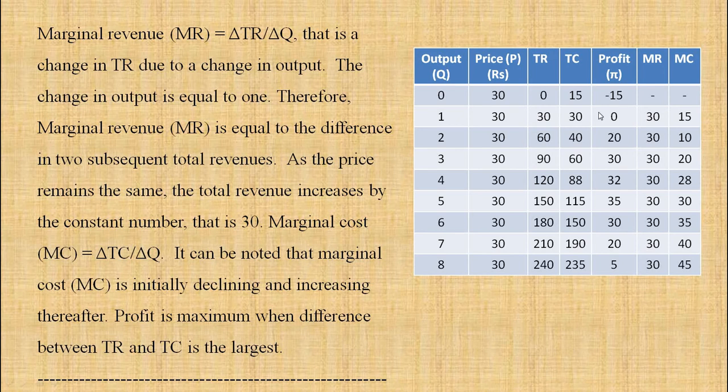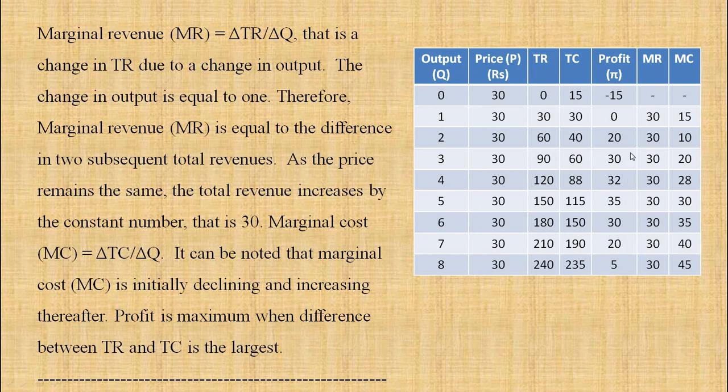So now what is the profit? The difference between total revenue and total cost. At the first quantity, profit is 0. At the second quantity, it is 20, the difference between these two. For the third, it is 30. Then next it is 32. Then 35. Then 30, 20 and 5.